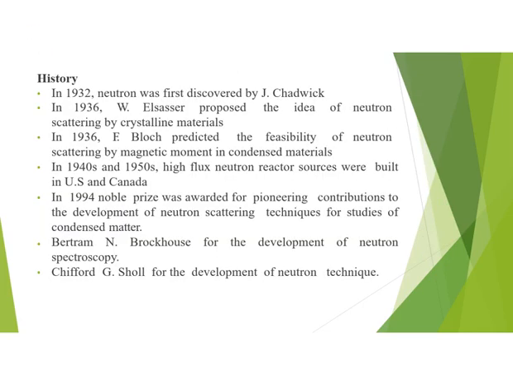In this slide we will go through a bit of history about neutron scattering. Neutron was first discovered by J. Chadwick in 1932. The idea of neutron scattering by crystalline materials was proposed by W. Elsasser in 1936. In the same year, F. Bloch predicted the feasibility of neutron scattering by magnetic moment in condensed materials. High-flux neutron reactor sources were built in the 1940s and 1950s in the US and Canada.